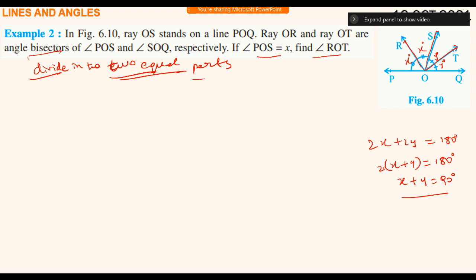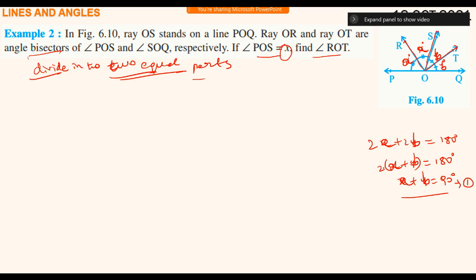Now, how to say angle POS and angle ROT? Acha, you also took x, useless fellow. I would have taken A, B, A, B, A, B. So A plus B equals 90 degrees, 2A plus 2B is 180 degrees.